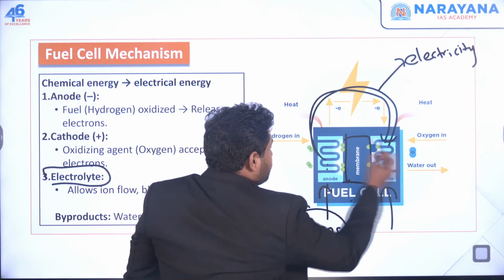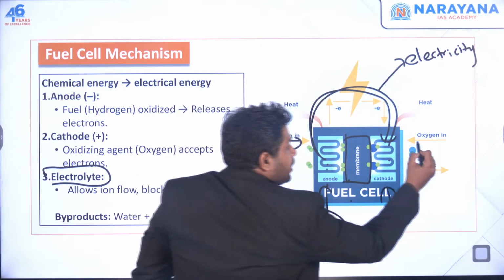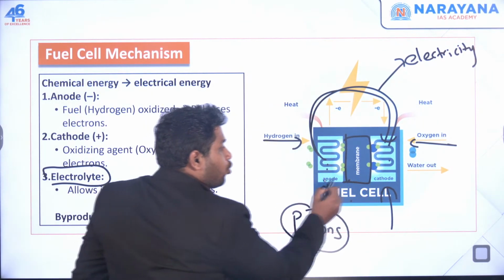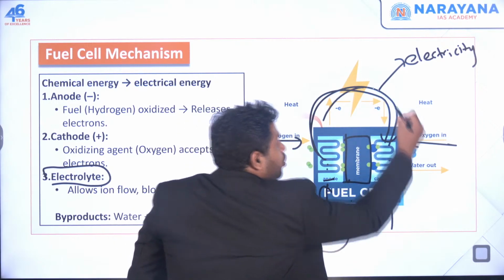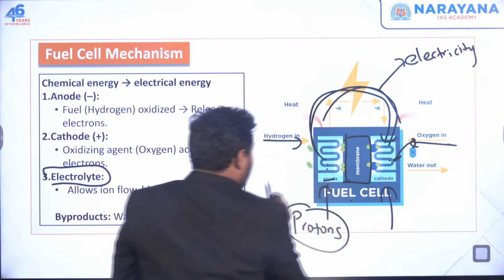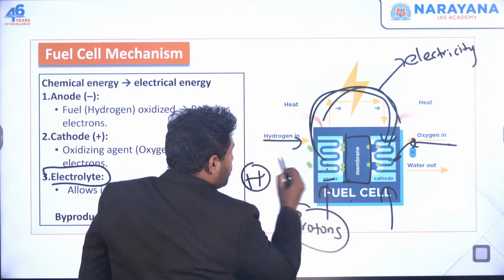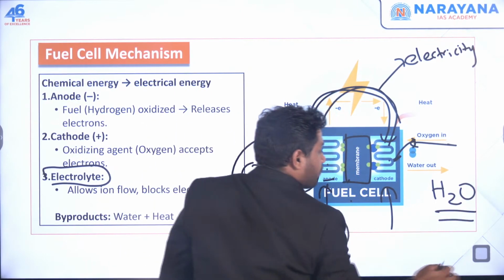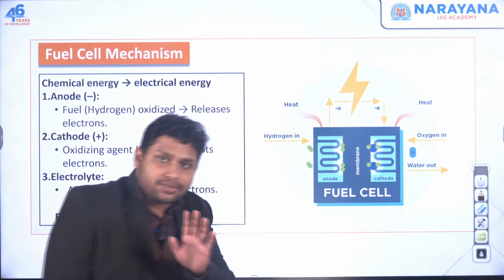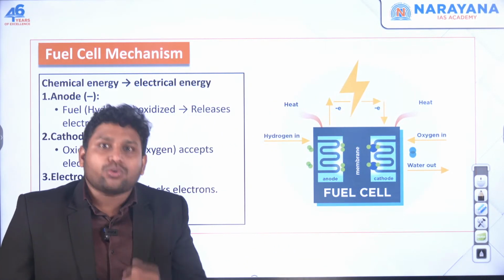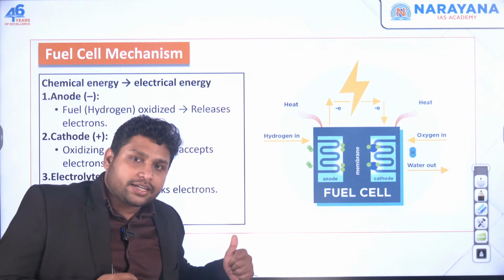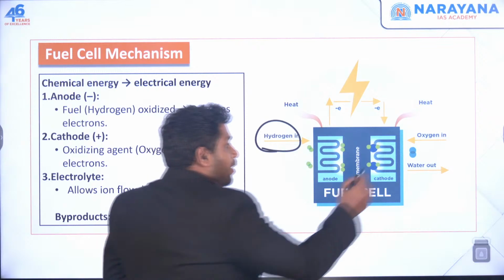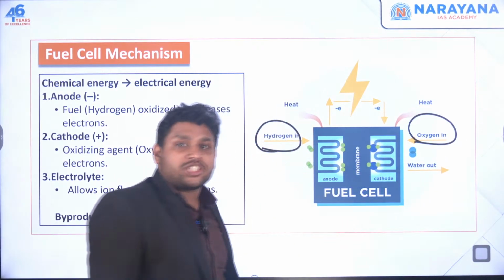But from here we added hydrogen. On this side we have added oxygen to the cathode. What will happen? Protons will reach the oxygen, electrons will also reach the oxygen. So hydrogen and oxygen together will form H2O. So in simple terms, the fuel that we are using in fuel cell technology is hydrogen, and we are using an oxidizer called oxygen.